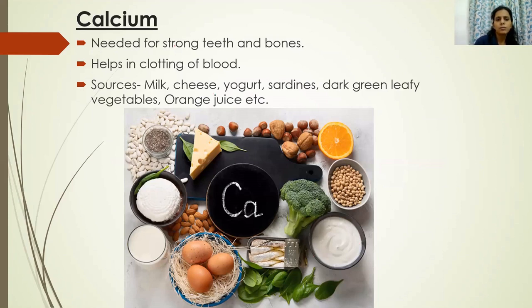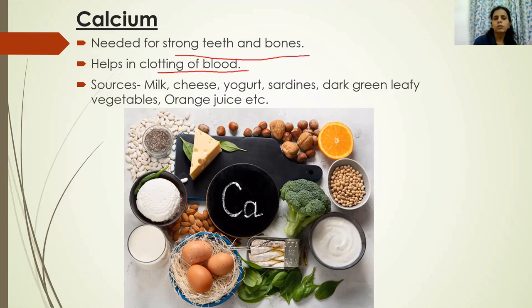So why is calcium important? Because calcium is needed for strong teeth and bones. And another very important function of calcium is that it helps in clotting of blood. The meaning of the word clotting is, for example, if you get hurt or injured on any part of your body, we get bleeding. The bleeding starts, blood oozes out. Now this oozing out of blood for a longer time is not good for our body.